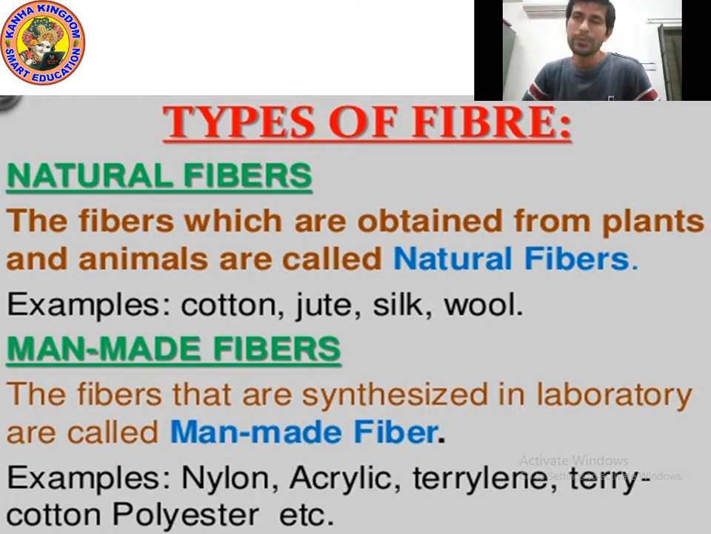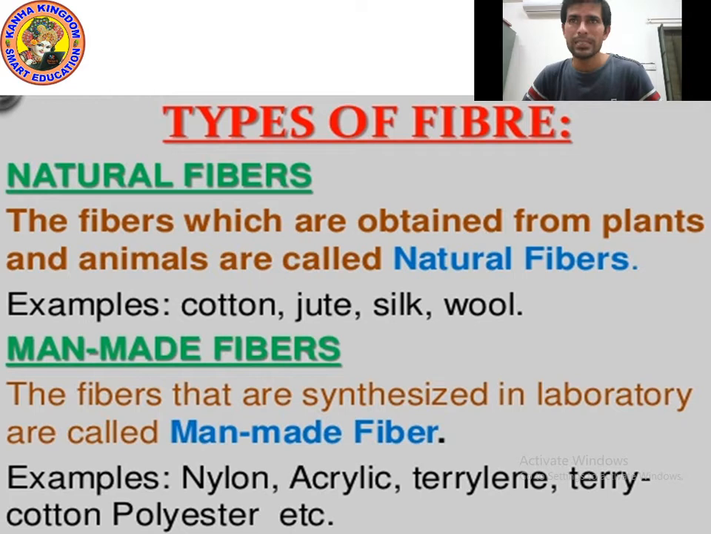Or you can say fibers which are made by man are known as man-made fibers. Simple definition. And in the same way you can write the definition of natural fiber: fibers which are not made by man are called natural fiber. And what are man-made fibers? Fibers which are made by man are called man-made fibers.